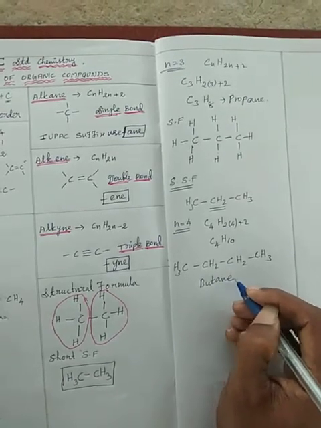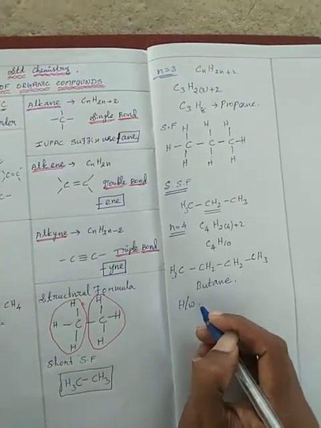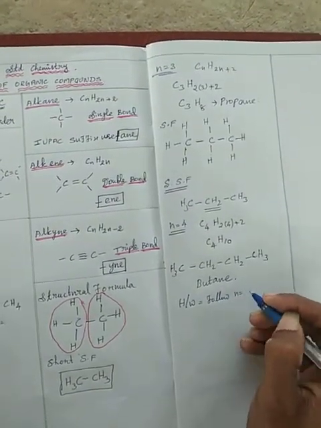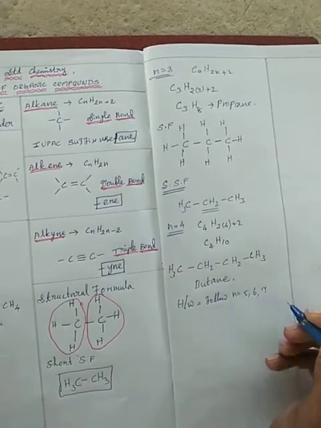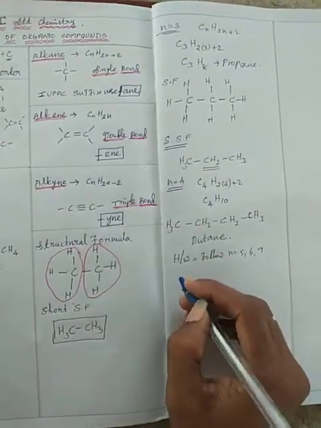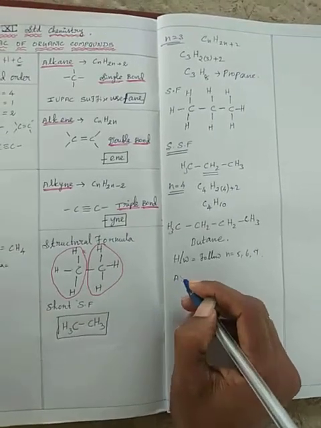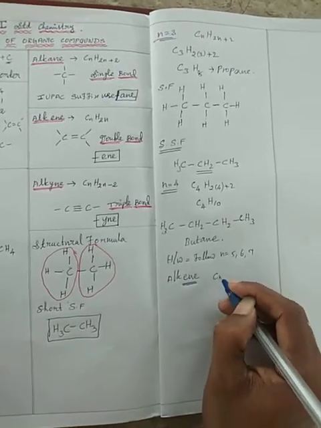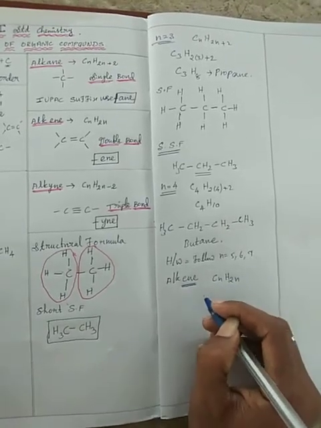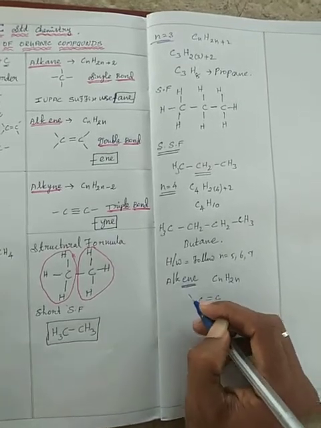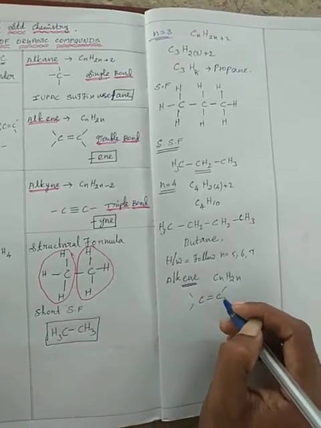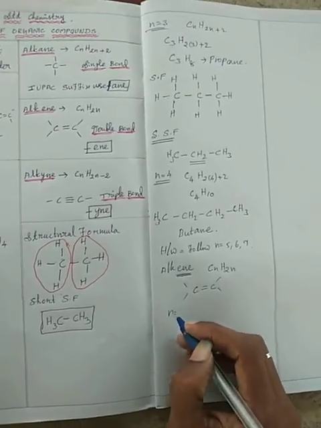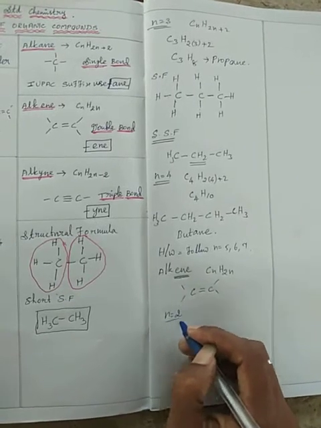So, homework: follow that for n equal to 5, 6, 7. Next we apply this to alkenes. The alkene formula is CnH2n. The basic concept is a carbon-to-carbon double bond, with the other carbons attached by single bonds. So n equal to 1 is not possible, and n equal to 2 applies.